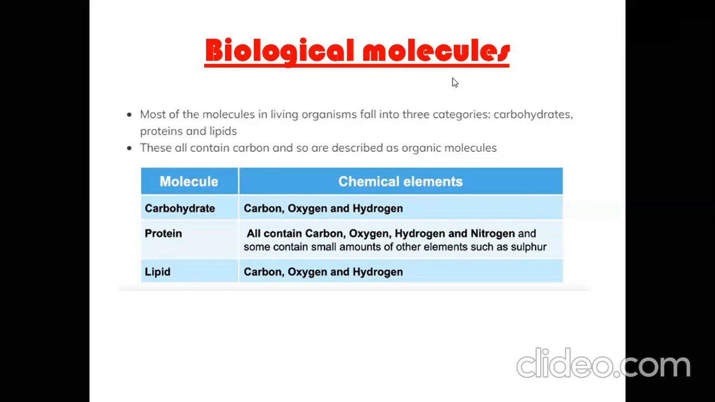Along with that, there are also other molecules like DNA, RNA, and vitamins and water. So first of all, we are going to discuss these three molecules: carbohydrate, protein, and lipids, and later on we will discuss the others.